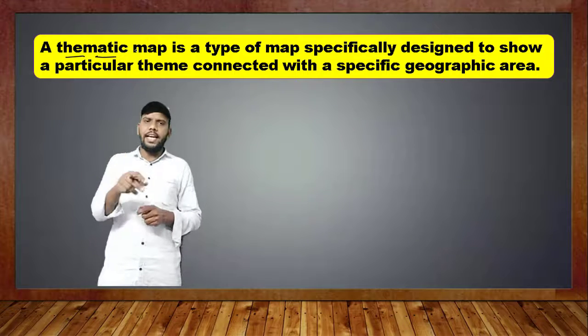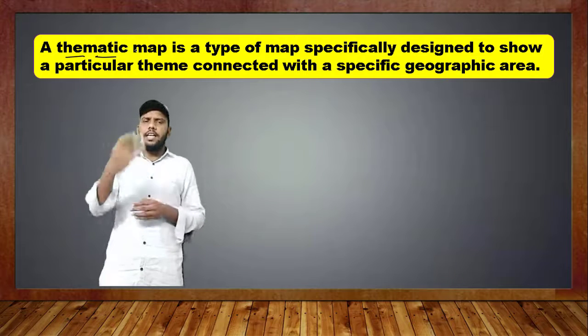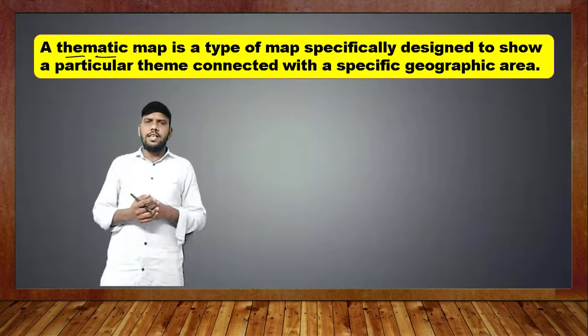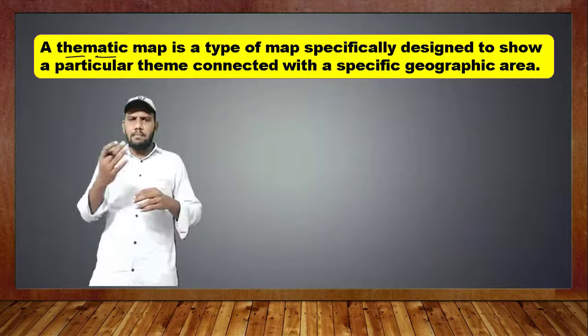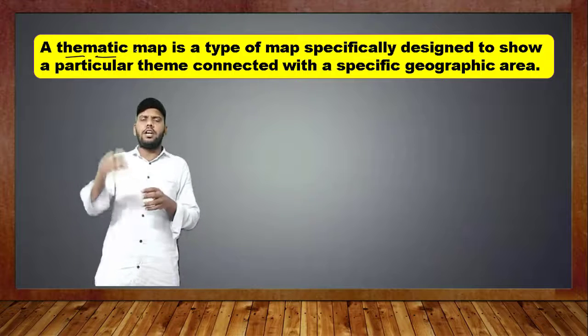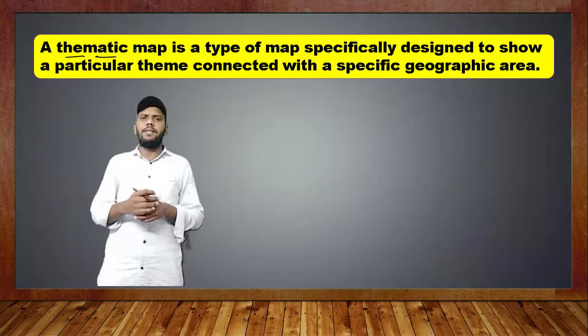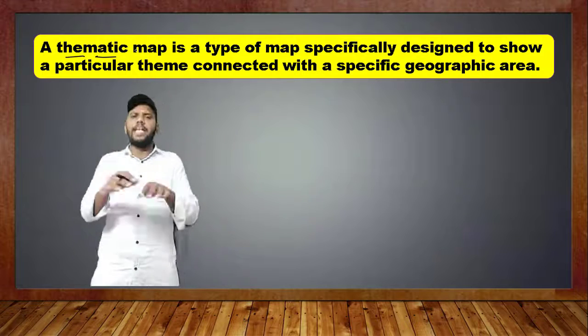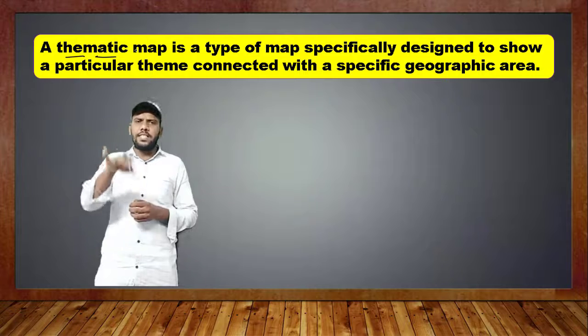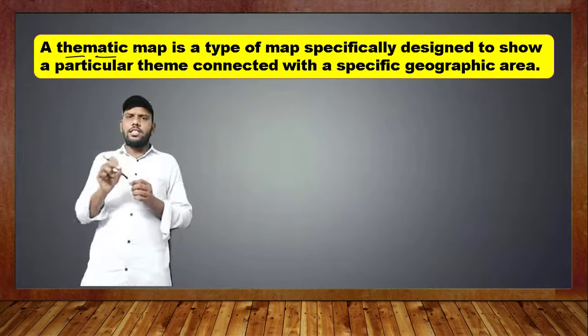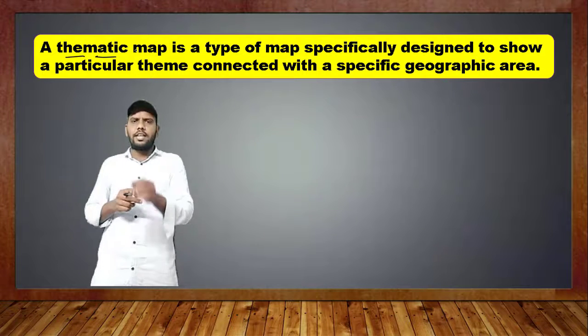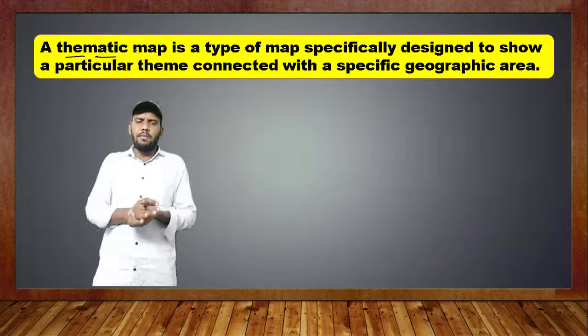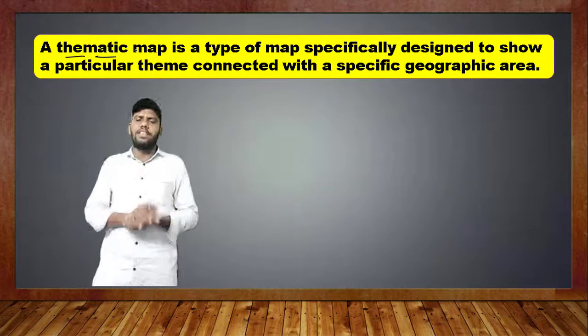But there you cannot find any geographical features, for example plain areas, mountains, or how much population, how much rainfall is occurring, and what crops are there. That information you cannot get from a political map. In the physical map you cannot get clarity about the districts or capital city, because they only show the physical divisions.